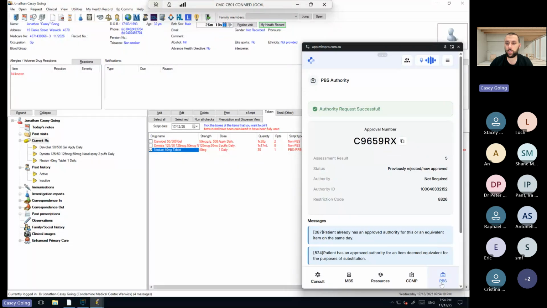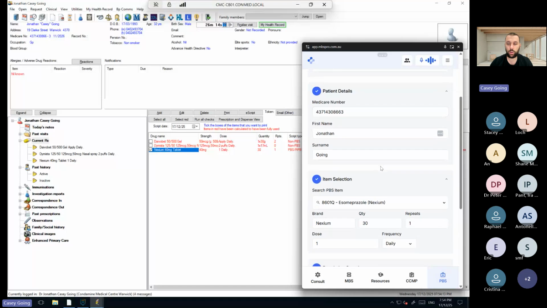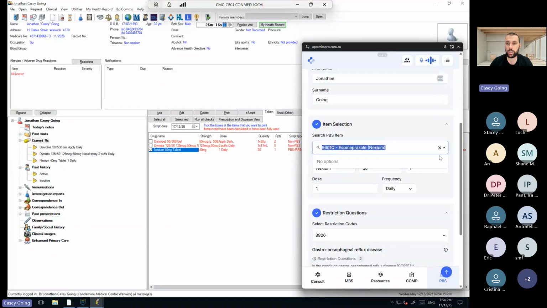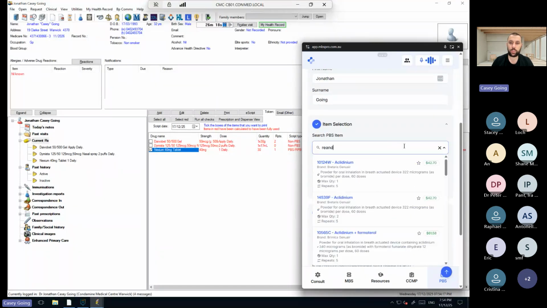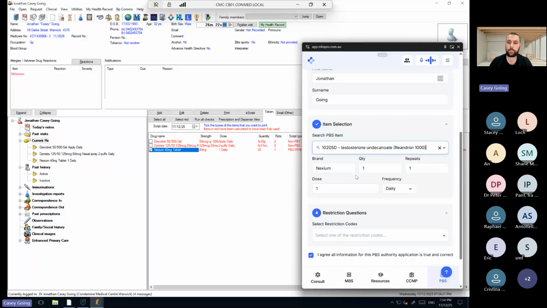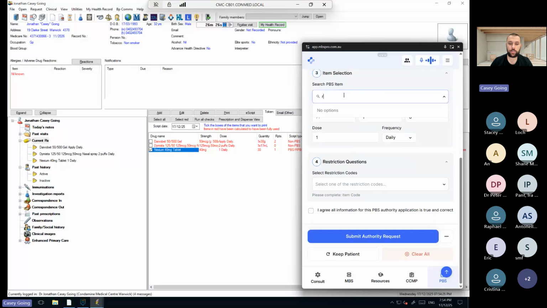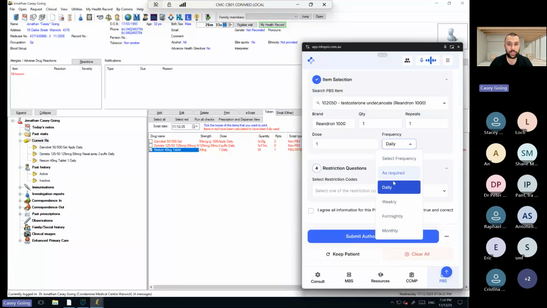It should be able to do any medication that you can do on Proda. One of the questions that came up was, what about Reandrin? So Reandrin, as in the once every 3 months testosterone injection. Let me go clear all. So Reandrin. It's usually not once a day, right? It's usually 3 monthly.